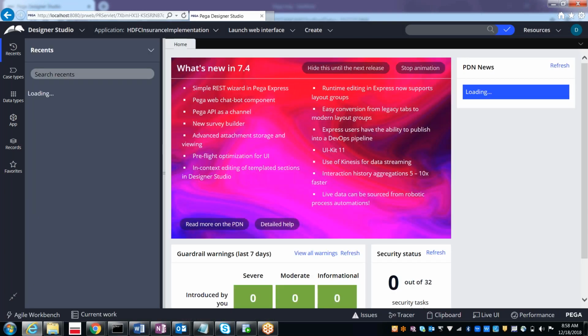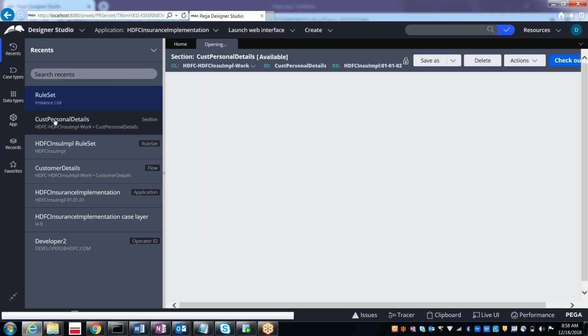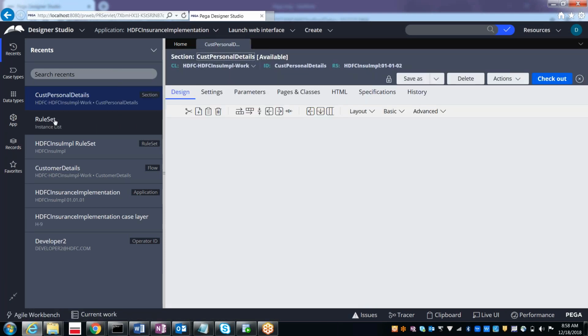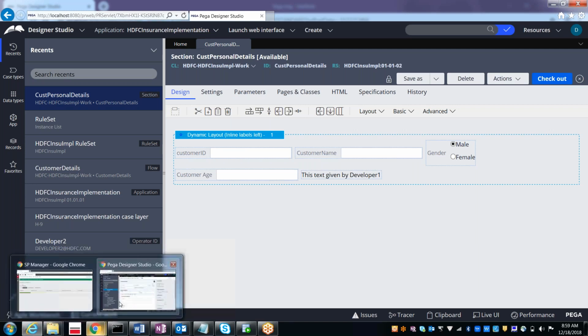Now open the section which you want to modify. Do you find any difference? Yes, we have the checkout option. Earlier we had only these three, now we have the checkout option also. Not only for developer 2, this is the developer 2 operator ID. Let's see from developer 1.